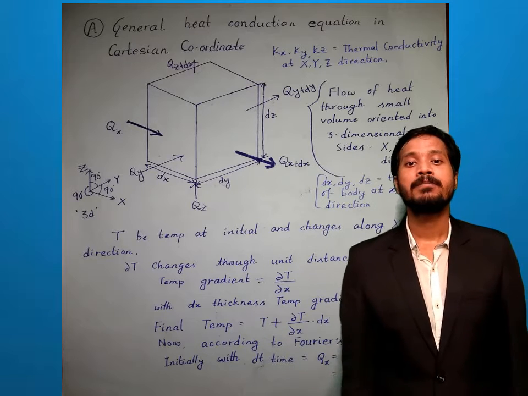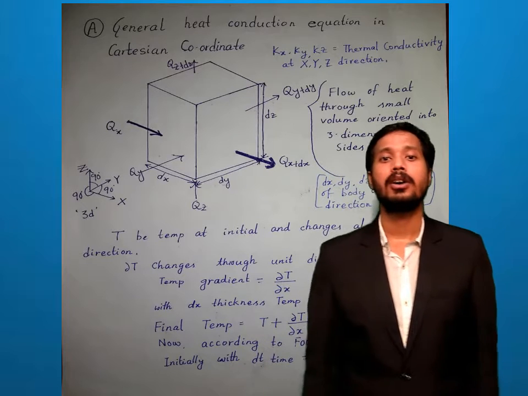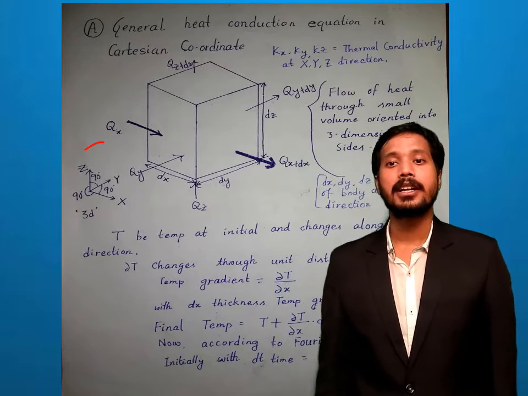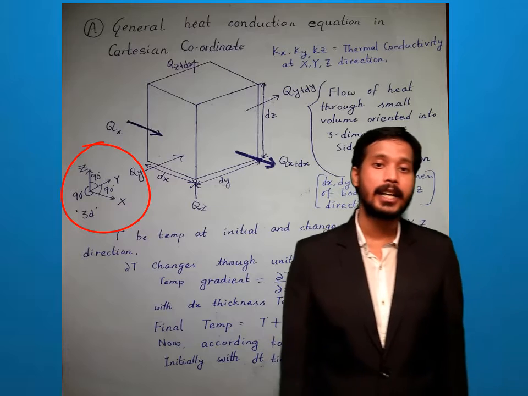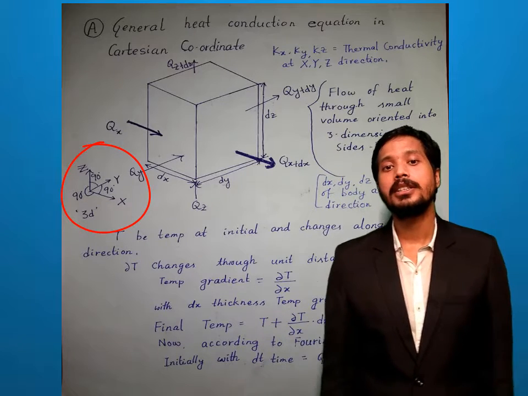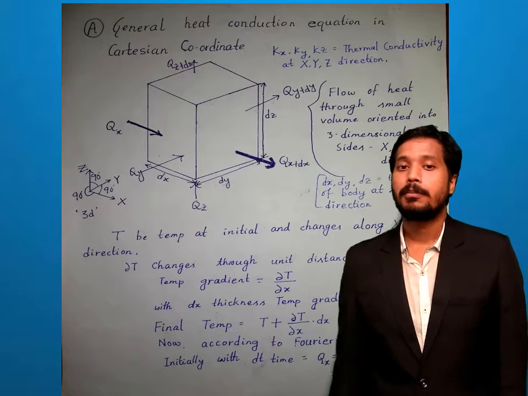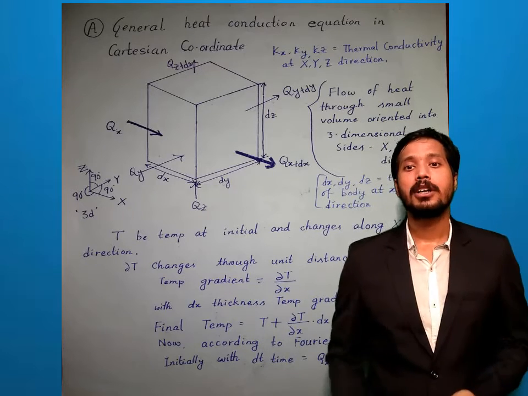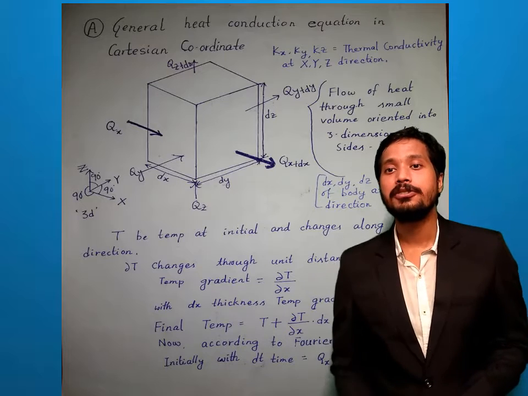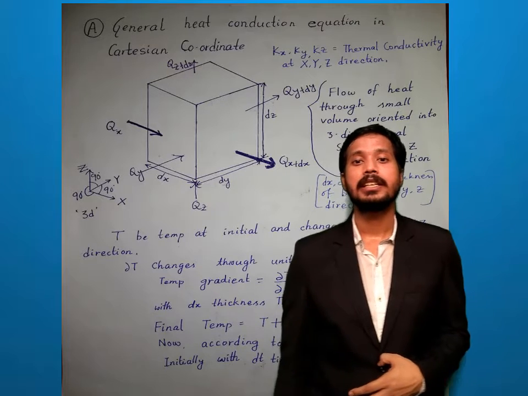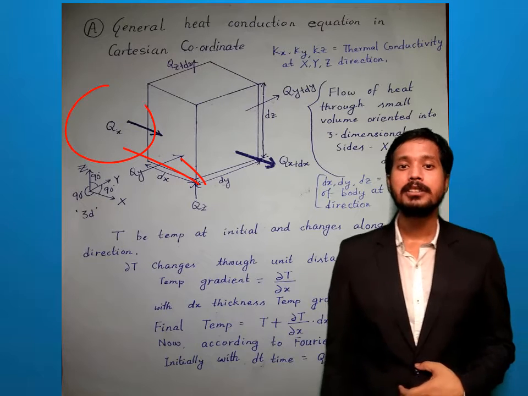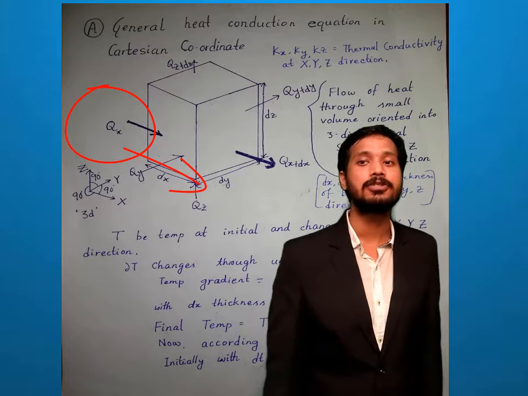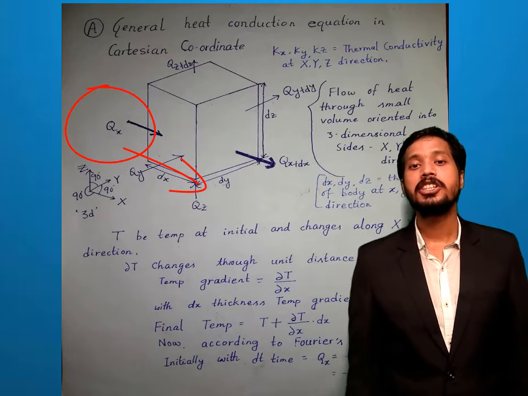So in this 3D wall or 3D chamber, the three dimensions are x, y and z direction. All these x, y, z directions are perpendicular to each other. Now you see, if heat is transferred through x direction, then the entry point of heat will be in which wall?